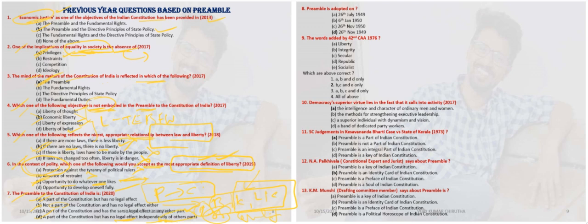The preamble is not independently legally effective, but it is dependently legally effective, which means that if there is any violation of fundamental rights, DPSP, and fundamental duties related to the objectives mentioned in the preamble, then they can go to the court, with reasonable restrictions.